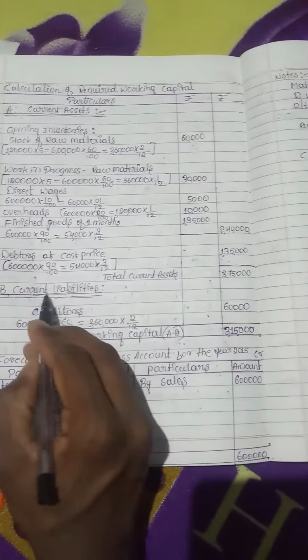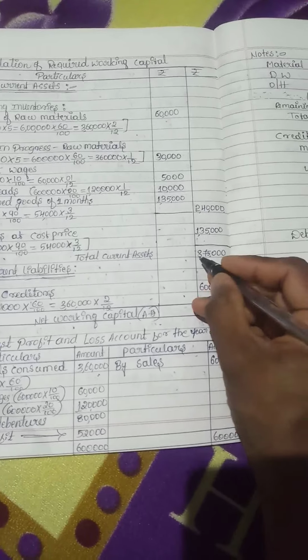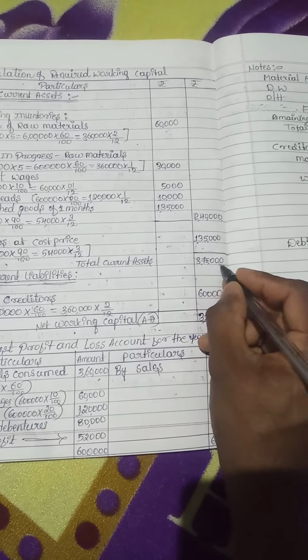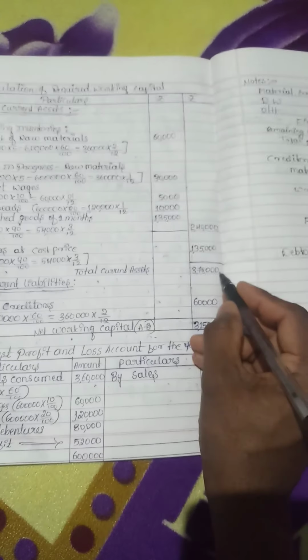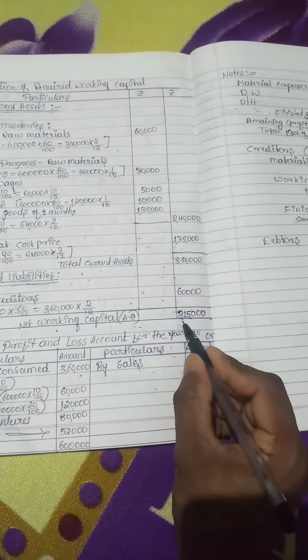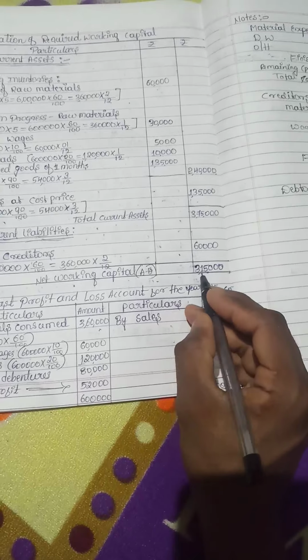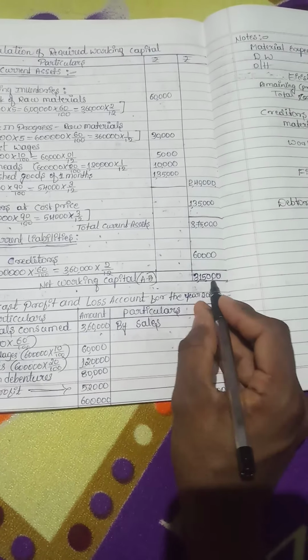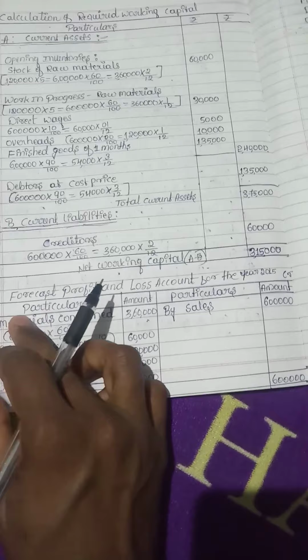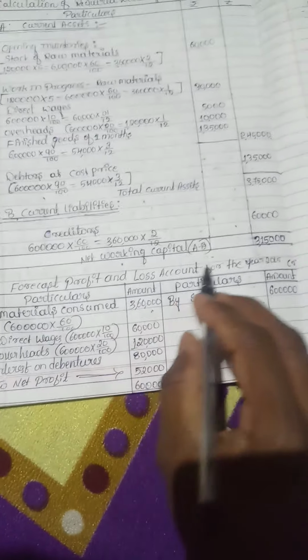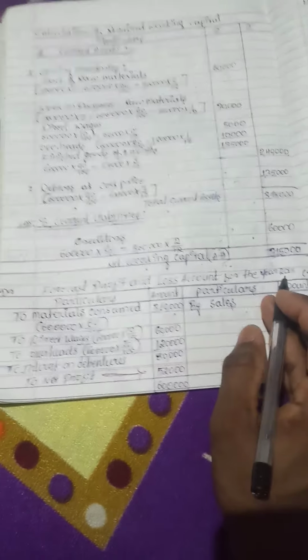Total current assets 3,75,000, total current liabilities 60,000. 3,75,000 minus 60,000 we get 3,15,000, which is called the net working capital.